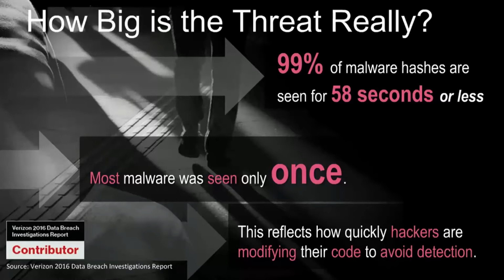So rather than sending out the same piece of malware to thousands and thousands of users, instead, on a case-by-case basis, I'll create 1 million individual unique hashed files and distribute them across that network. And this is an example of how quickly hackers are modifying the code to avoid detection.